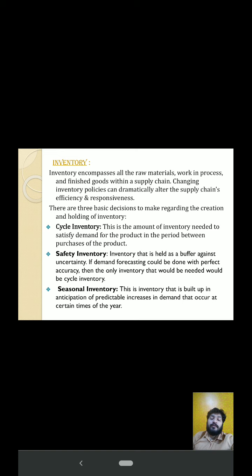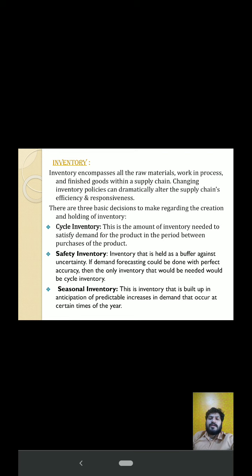Now what exactly does inventory play as a role in drivers? Inventory encompasses all the raw materials, work in process, and finished goods within the supply chain. Inventory policies can dramatically alter the supply chain's efficiency and responsiveness. There are three basic decisions to make regarding the creation and holding of inventories. First is cycle, second is safety, and third is seasonal inventories.